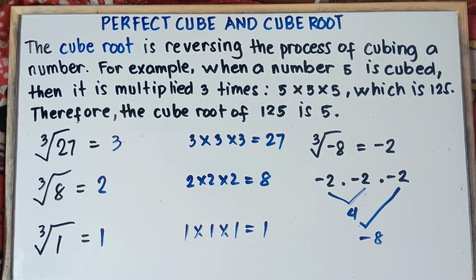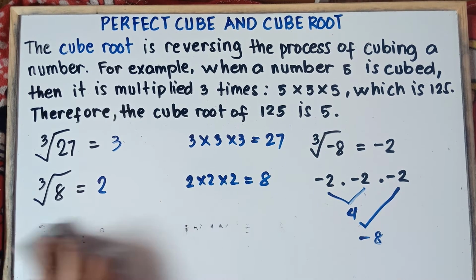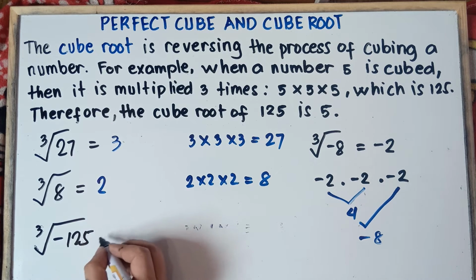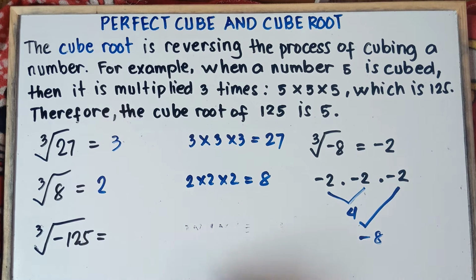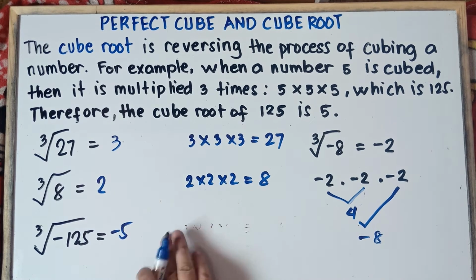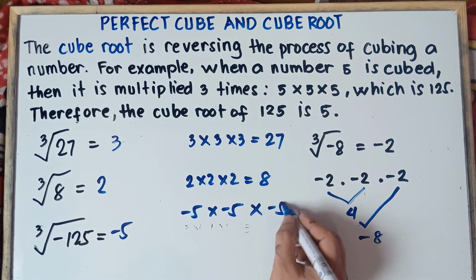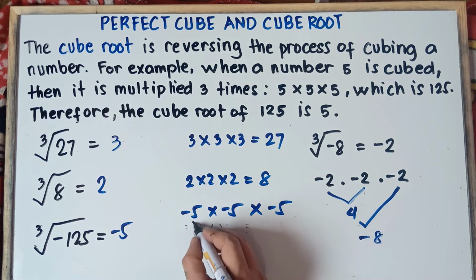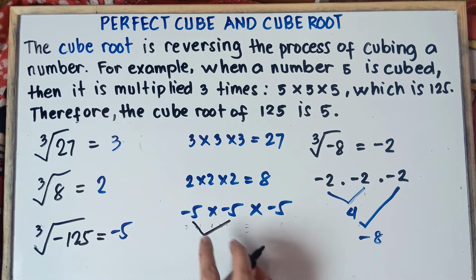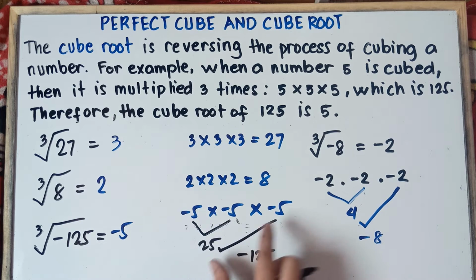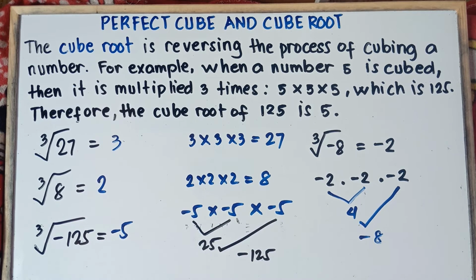Alright, so I hope you get that one, class. Last one example, class, for a negative. What if I say the cube root of negative 125? What's the answer, class? That's correct. It should be negative 5. Why is that, sir? Because if we multiply negative 5 times negative 5 times negative 5, so negative 5 times negative 5, negative times negative is positive, 5 times 5 is 25. And then 25 times negative 5, positive times negative is negative, 25 times 5, that's negative 125.